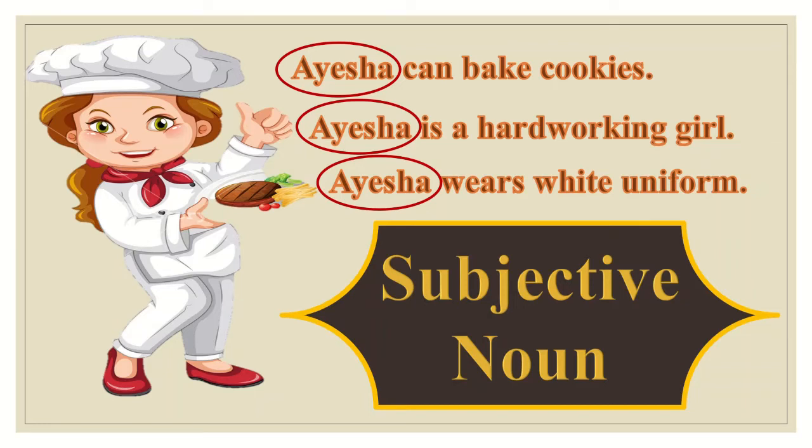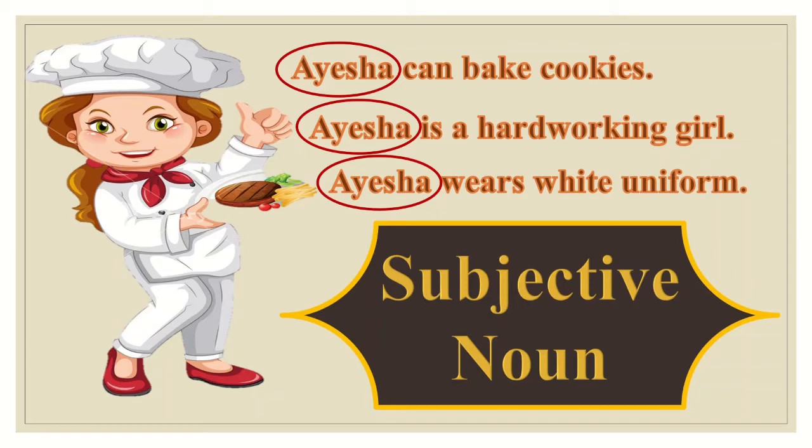Who is the main character of the sentence? And one more thing to memorize, subjective nouns always come at the start of the sentence. I repeat, subjective nouns always come at the start of the sentences.